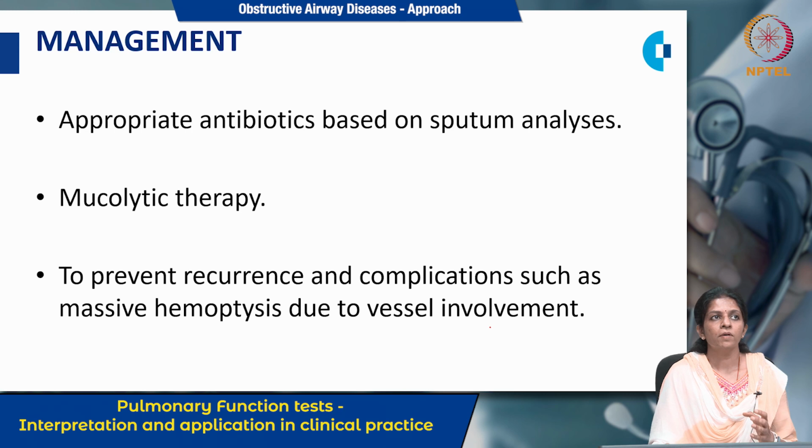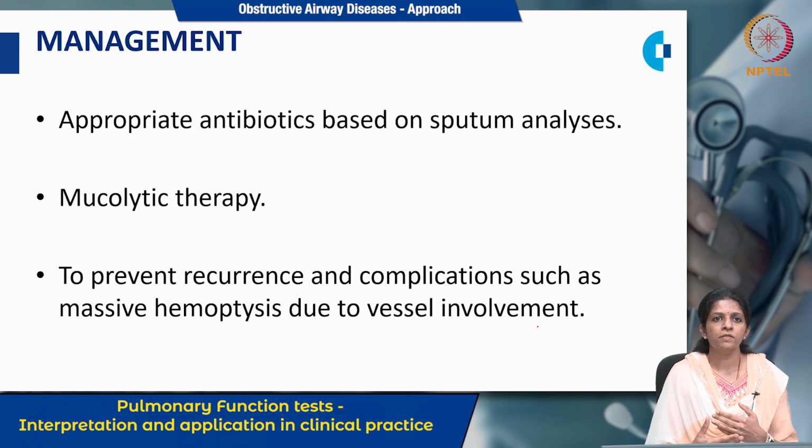So when we are moving to the management of bronchiectasis, the most important thing is that exacerbation in bronchiectasis usually is because of infections. So you have to give appropriate antibiotics in the patients, and then the antibiotics have to be continued for 7 to 10 days. Sometimes you might need to give it for 2 weeks, that is 14 days. Other therapies are bronchodilator therapies along with mucolytic therapy which helps to bring out the sputum, and also it should be assisted with chest physiotherapy.